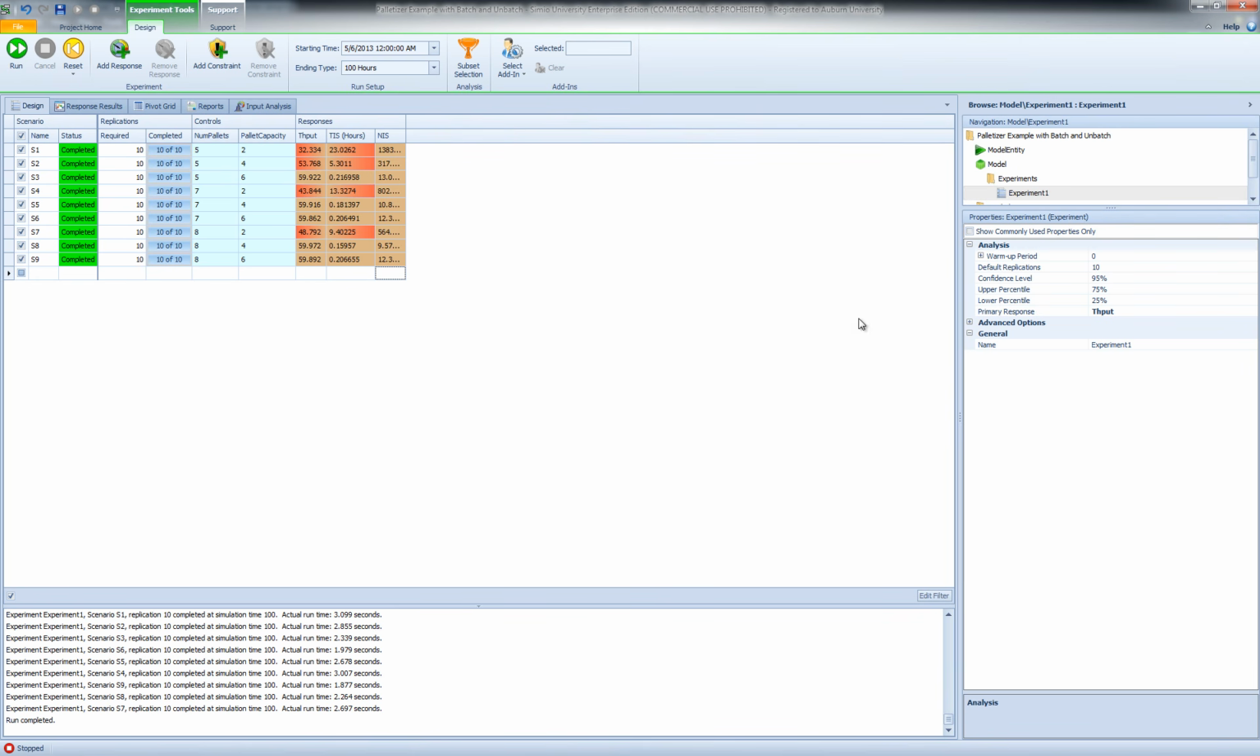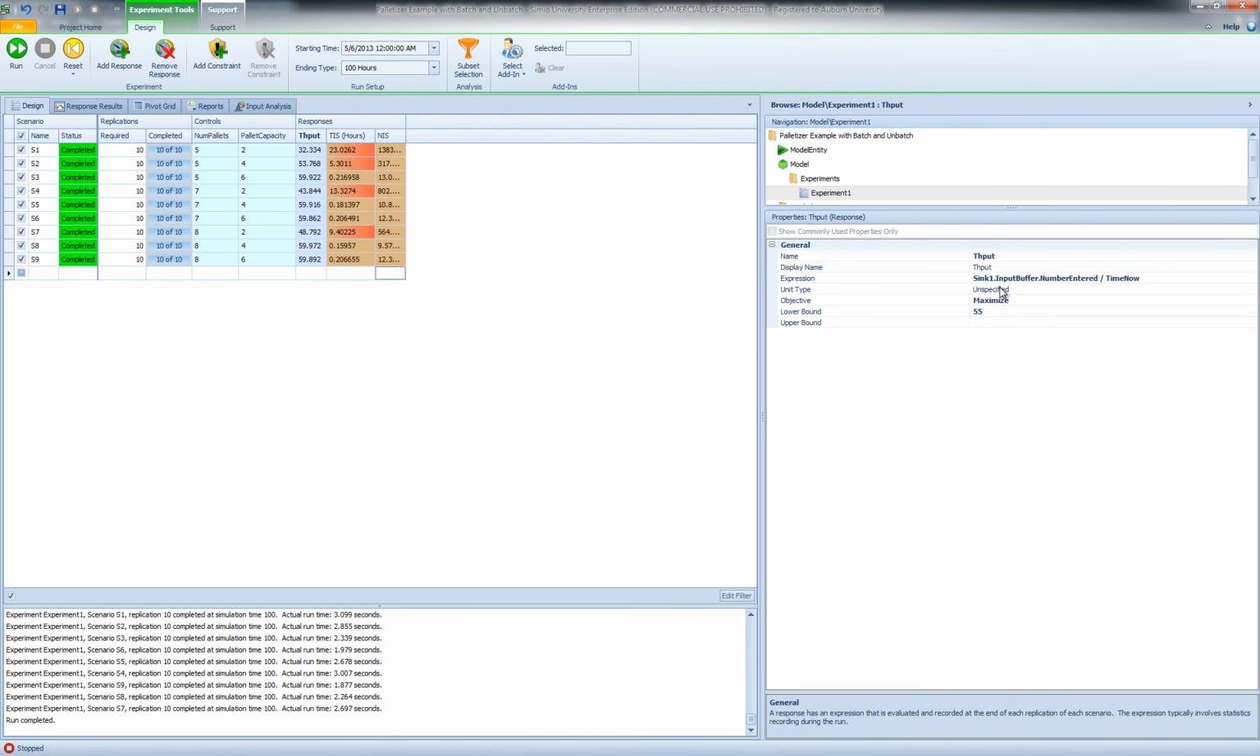When you look at the properties of our experiment, we have set the primary response of our experiment to be the throughput, and our response for throughput is defined as the number of parts that leave the system divided by the total simulation time that is stored in time now at the end of the simulation run.